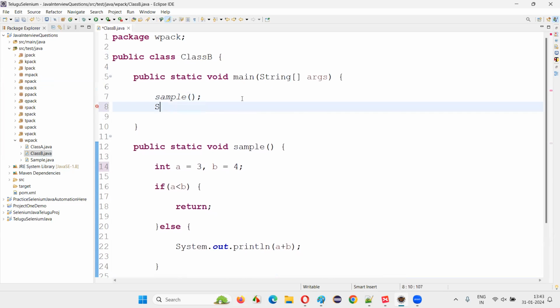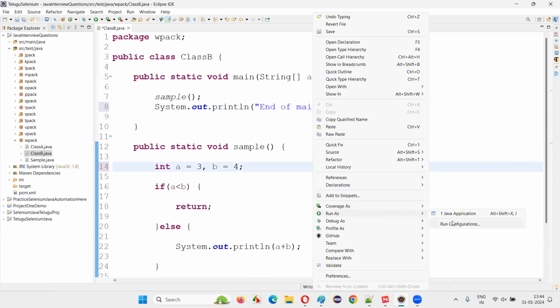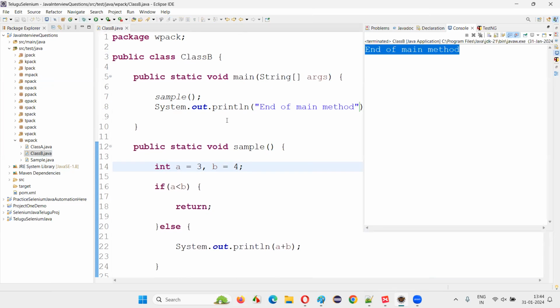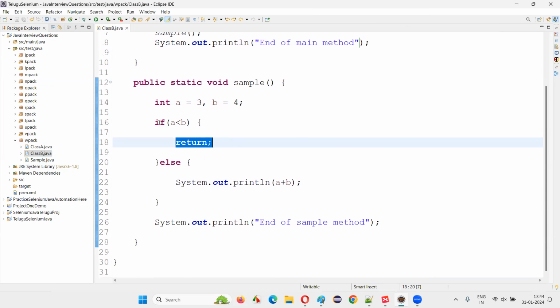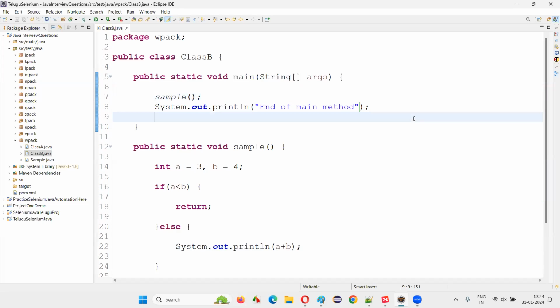Here I'll say end of main method, so that we'll get some output. Run this. This time you'll get end of main method. That's it. What happened here? The method has been called, 3 is less than 4 is true, and the return keyword has been executed, because of which it has stopped the execution of the sample method and went back to main, and then end of main method got printed.